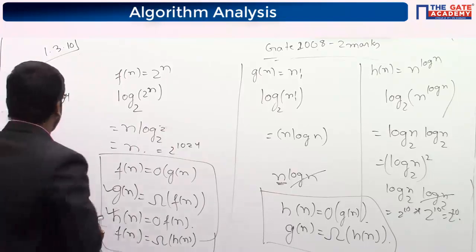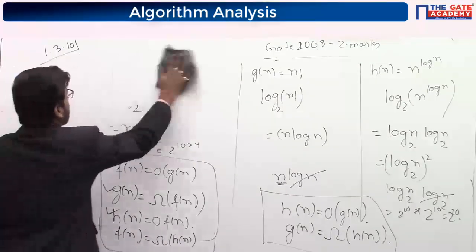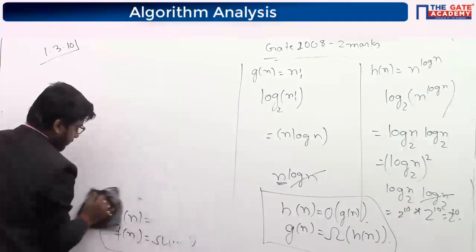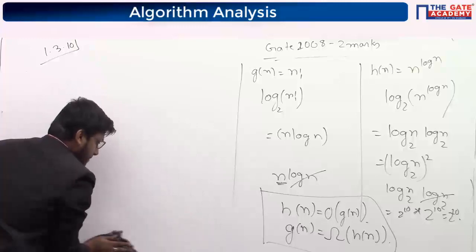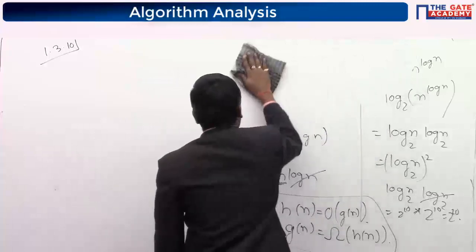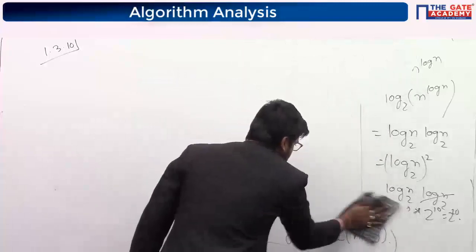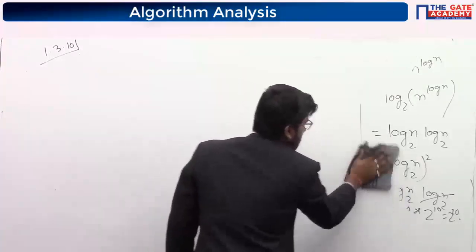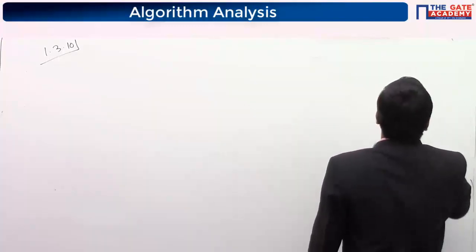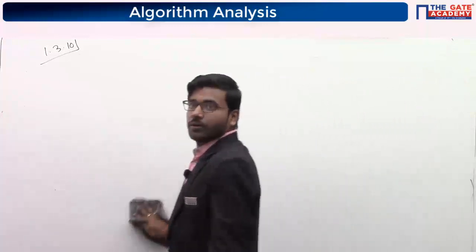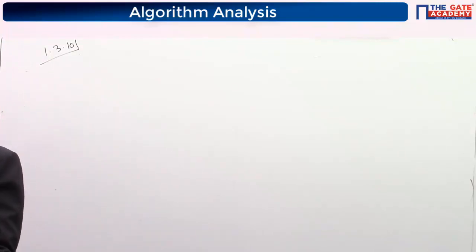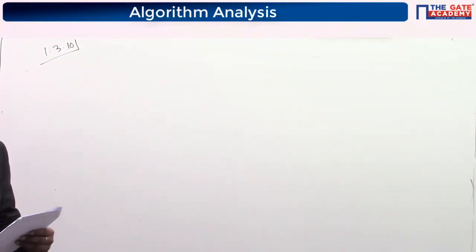Diya B. Gautam got B. A is the correct option, okay.